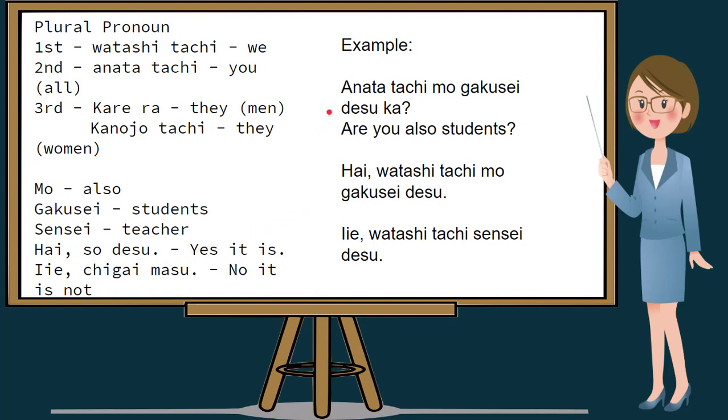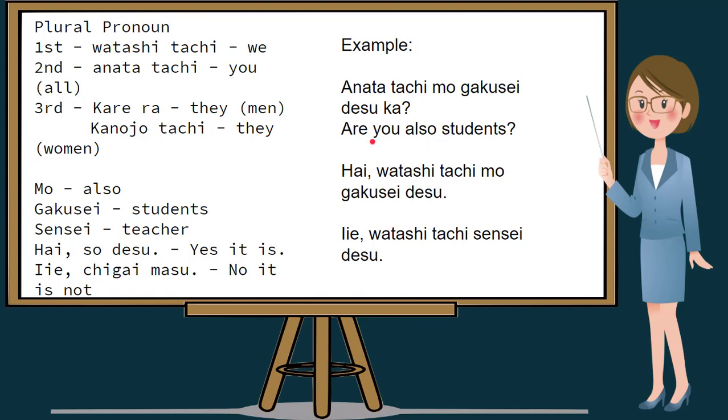Let's try to have this example. Anata Tachi means you, plural. Tachi makes it plural you. Mo is also. Gakusei means students. Desu, of course, with the particle ka, it makes a question sentence or an interrogative sentence. So, Anata Tachi mo gakusei desu ka? In English, are you also students?